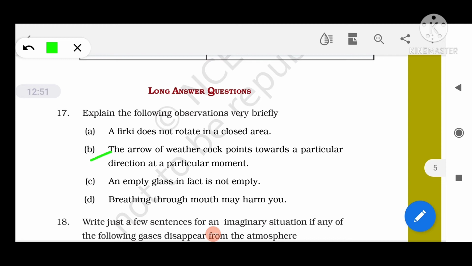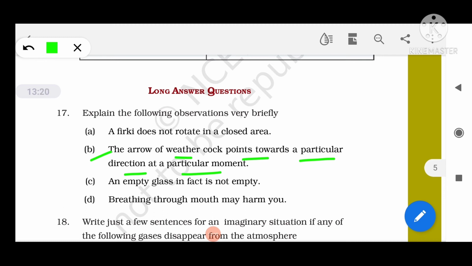Question number B: the arrow of the weather clock points toward a particular direction at a particular moment. So we have to give the reason. A weather clock is an instrument which is used to indicate the direction of wind. It consists of an arrow-like structure which is mounted in the center so that it moves freely about the vertical axis, meaning upward.